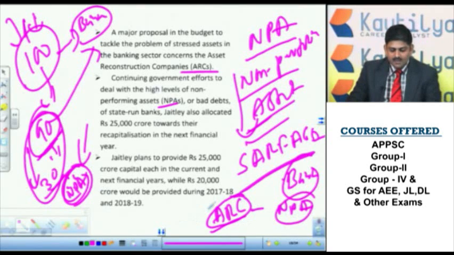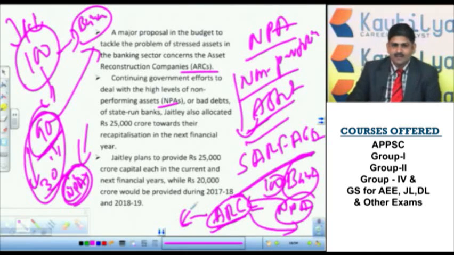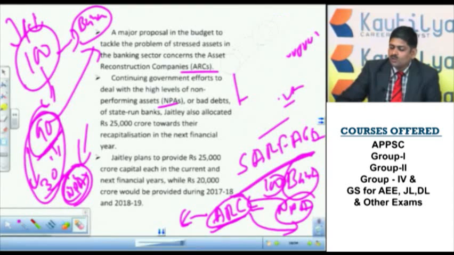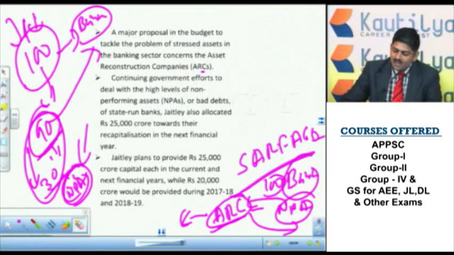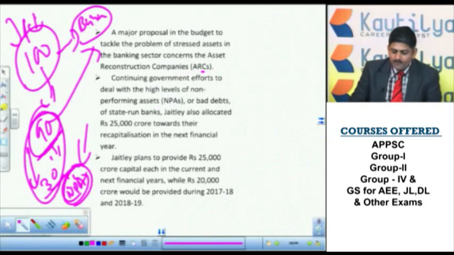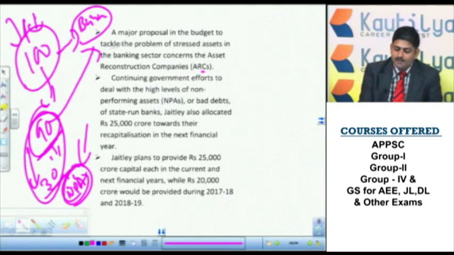That means this 100 crore, but not exactly 100 crore, a certain amount will be paid to the concerned bank, and the ARC will purchase that NPA, and it will recollect from the person. Again, different ways are there. However, we are not going into detail about those issues, because here we are concerned about the budget. So this is a major proposal in the budget to tackle the problem of stressed assets.